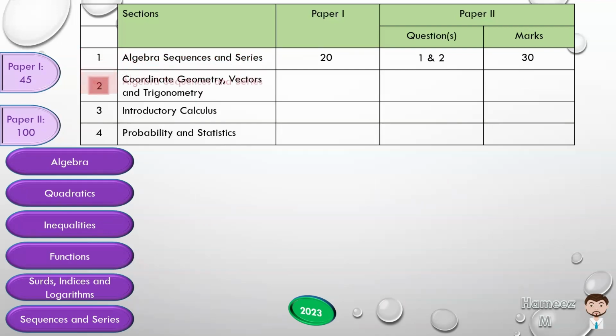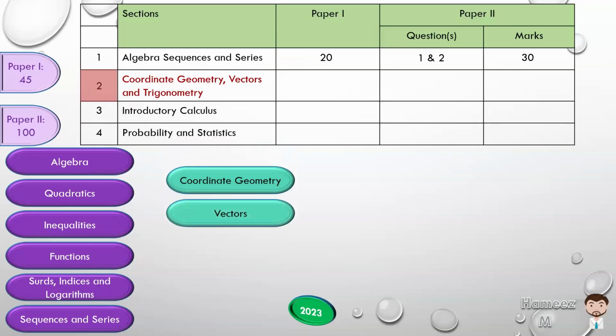Then we move on to the second section, which is coordinate geometry, vectors, and trigonometry. The subtopics that make up the section are all 3: coordinate geometry, vectors, and, as listed above, trigonometry. In terms of assessment in the multiple choice, for section 2, there are 14 questions in this area. 3 of them will be on coordinate geometry, 3 of them will be on vectors, and 8 of them will be on trigonometry. In paper 2, there is 1 question, which is question number 3, which assesses section 2, and that is worth 20 marks.